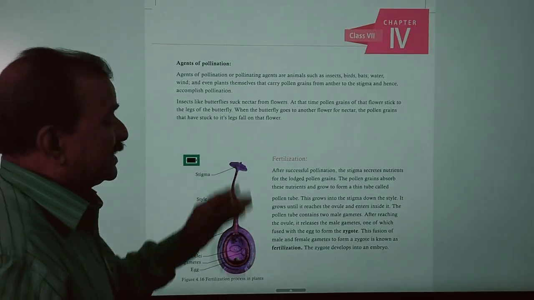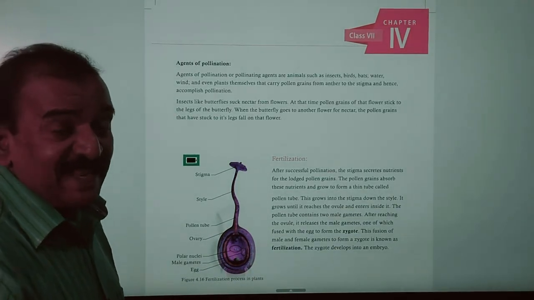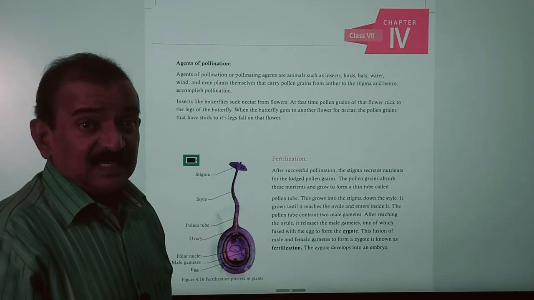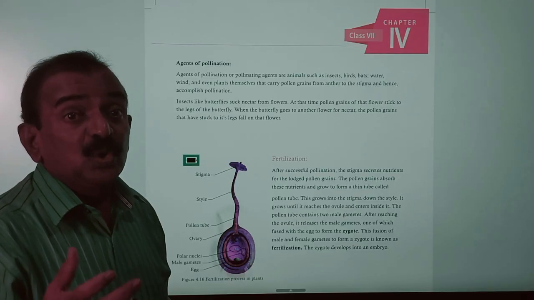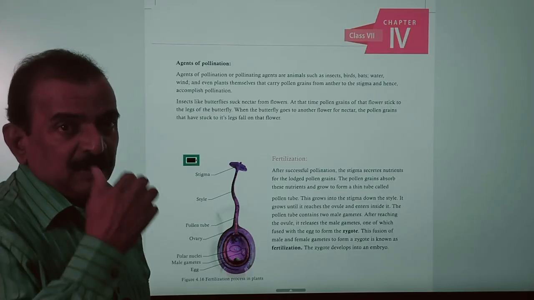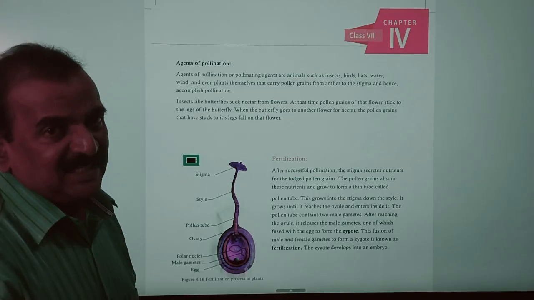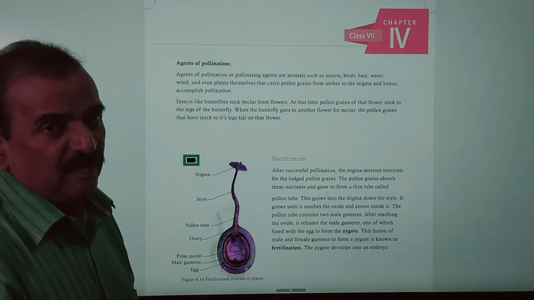Insects like butterflies and honeybees visit the flowers to suck the nectar, the juice present at the base of the ovary.